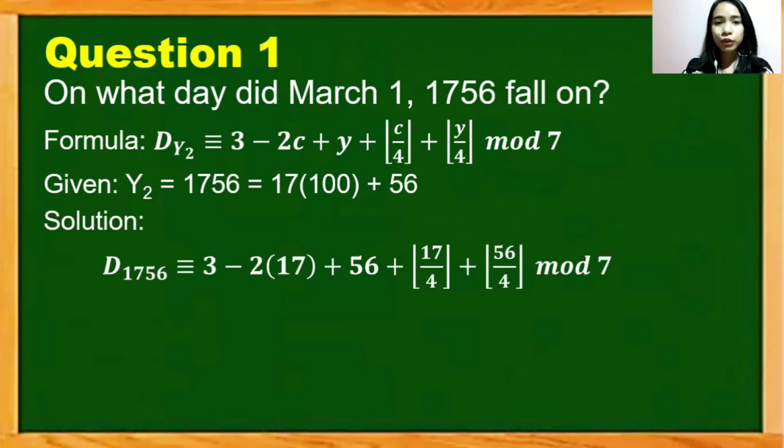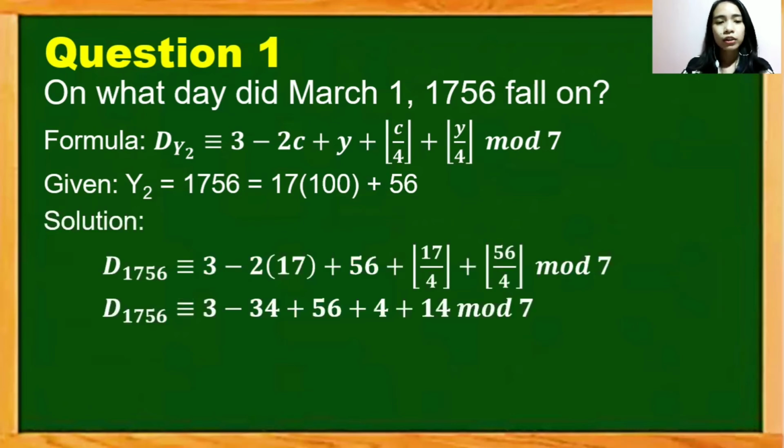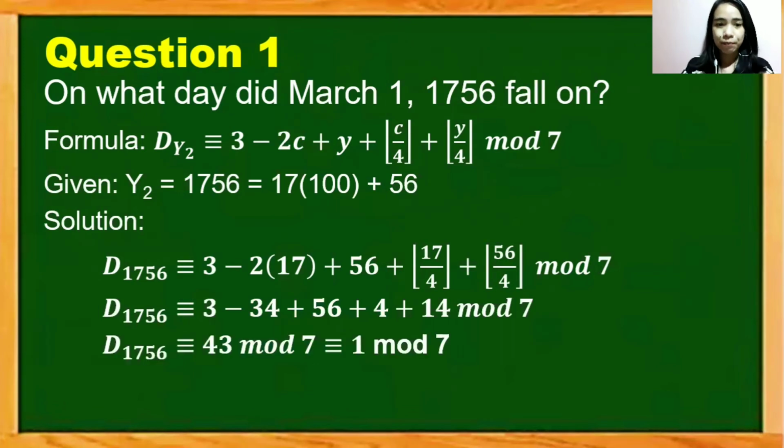So the solution, we just simply substitute our c and our y from our given to the formula. So that's 3 minus 2 times 17 plus 56 plus the greatest integer of 17 over 4 plus the greatest integer of 56 over 4 modulo 7. So when we add all those, we get 43 modulo 7, which is congruent to 1 modulo 7.